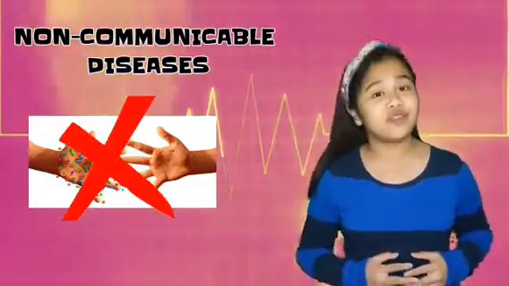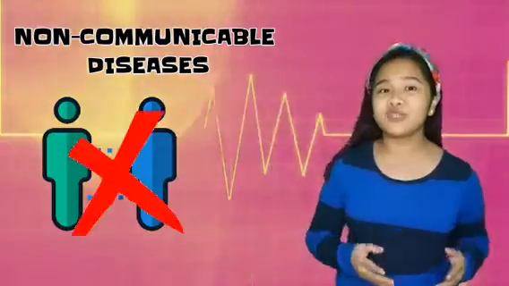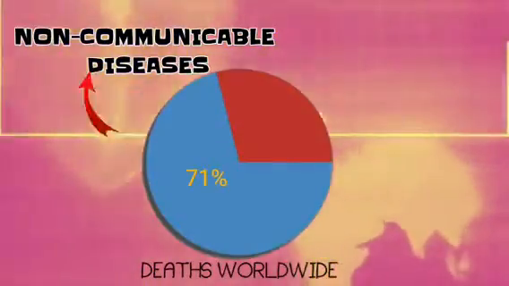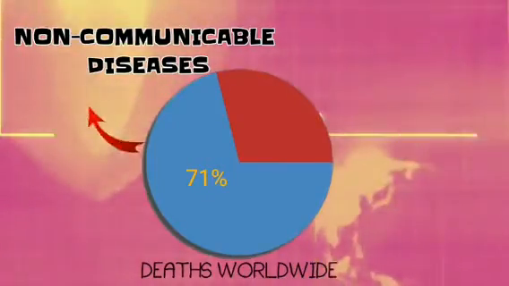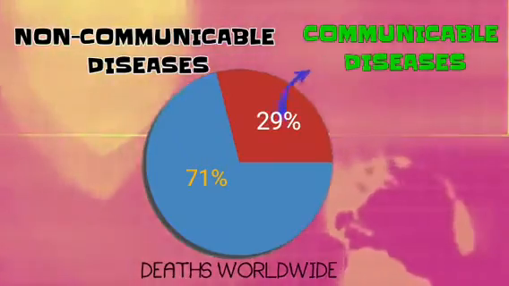Ones that are not infectious. This means they can't be transmitted from one person to another. These diseases cause 71% of deaths globally, which far outweighs the number of deaths caused by communicable diseases at just 29%.